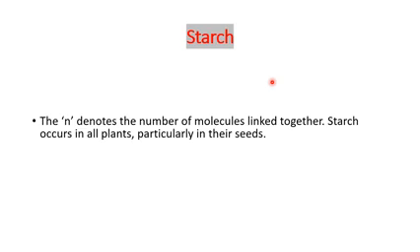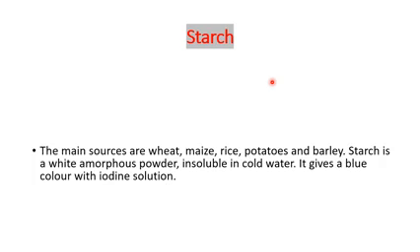Starch occurs in all plants, particularly in their seeds. The main sources are wheat, maize, rice, potatoes and barley. It's a white amorphous powder, not crystalline. Glucose and fructose, which we have seen, are crystalline solids, whereas starch is an amorphous solid. It's a long chain polymer, a naturally formed polymer.